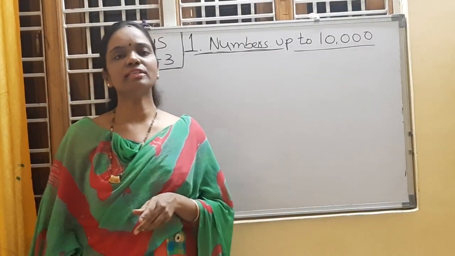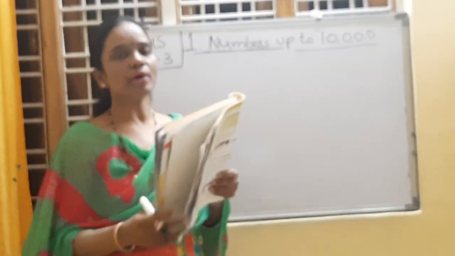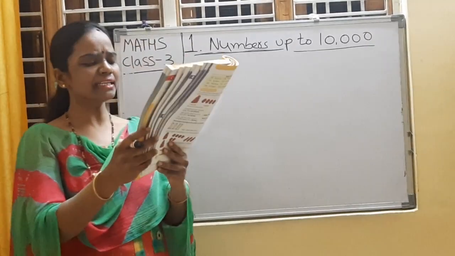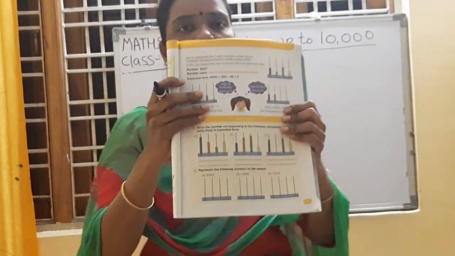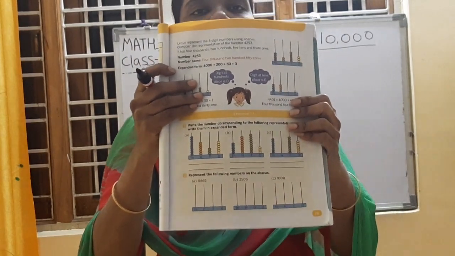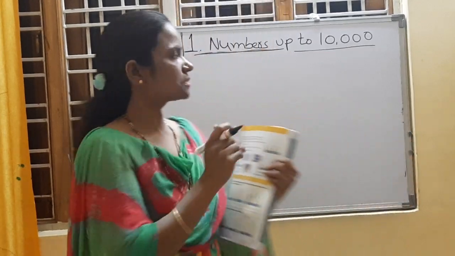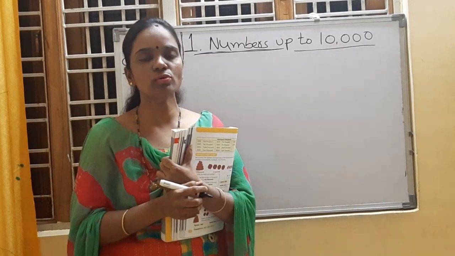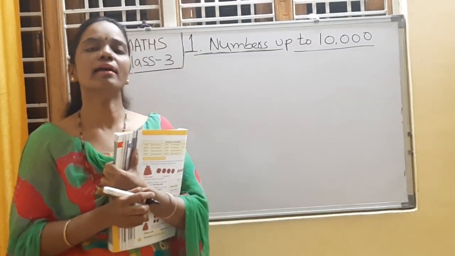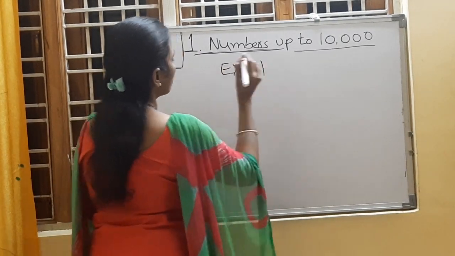Next, children, I am going to take our textbook problems. From exercise number 1.1, problem number 1, bit A, I am going to do now. See, children, I will show you. Exercise number 1.1, first problem, bit A. It means representation of a number on the abacus tool. How to represent a number on the abacus tool.